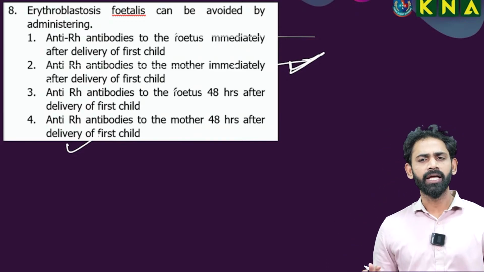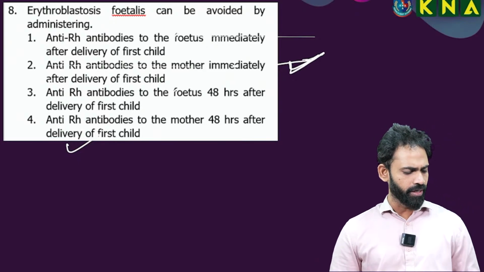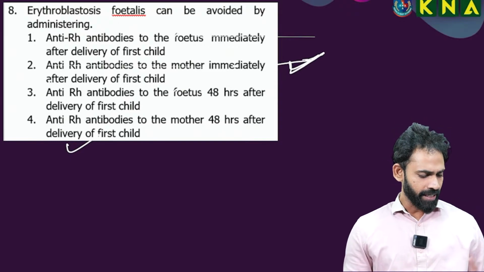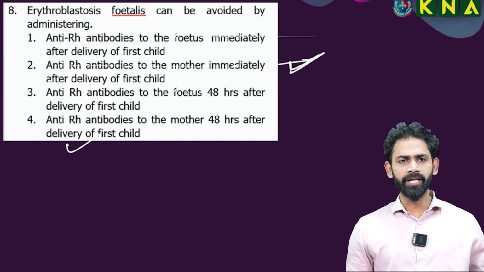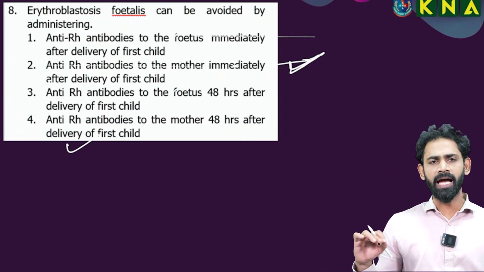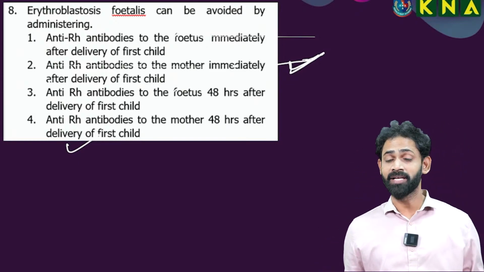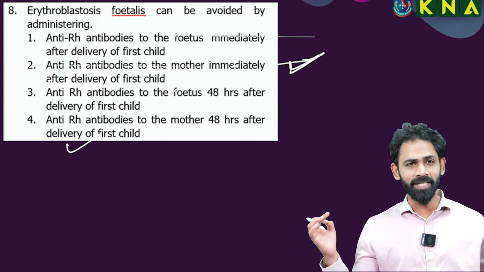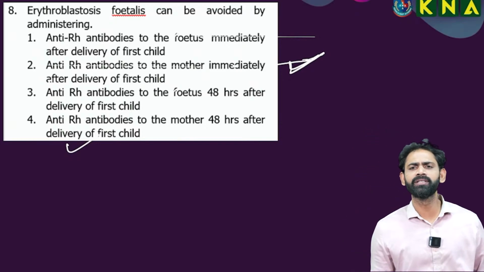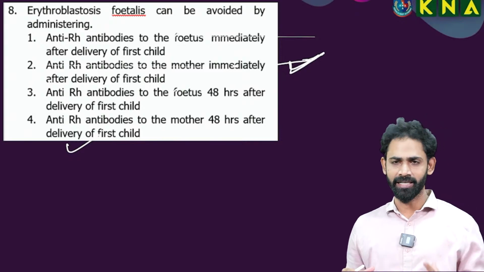So, erythroblastosis fetalis can be avoided. That's good. Mention the question number also. 8th question: erythroblastosis fetalis can be avoided by administering anti-Rh antibodies to the mother immediately after the delivery of the first child, because in erythroblastosis fetalis the affected one is the second child.